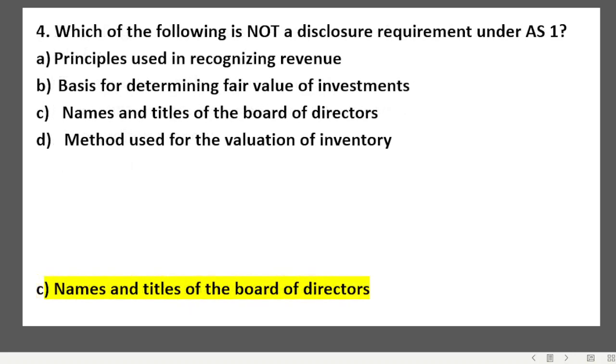Question number 4. Which of the following is not a disclosure requirement under AS-1? Principles used in recognizing revenue, basis for determining fair value of investments, names and titles of the board of directors, and method used for valuation of inventory. So अभी यहाँ पे देखें कौन से important नहीं है, that is names and titles of the board of directors, that is irrelevant here. यहाँ पे ये material नहीं है, we won't take it. तो यहाँ पे principles used in recognizing revenue is very material. Basis for determining fair value of investments also very important, and method used for valuation of inventory has to be mentioned. So all these three are relevant here. Only not required the names and the titles of the board of directors.